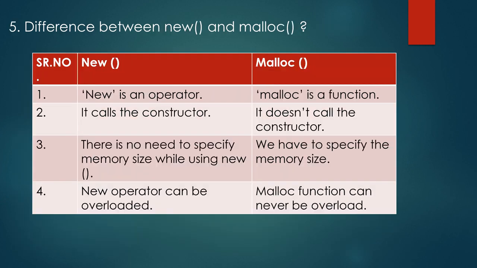Fifth one is difference between new and malloc function. New is an operator, whereas malloc is a function. New calls the constructor, whereas malloc doesn't call the constructor. There is no need to specify memory size while using new operator. In malloc, we have to specify the memory size. New operator can be overloaded, whereas malloc function can never be overloaded.